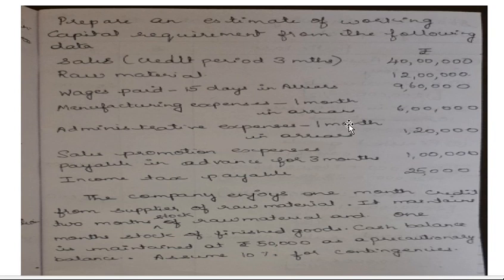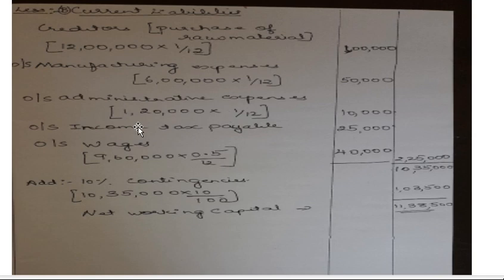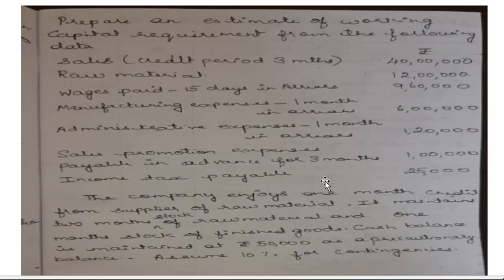Then administrative expenses 1 month in arrears. Again administrative expenses outstanding 1,20,000 into 1 by 12. Okay, so the manufacturing expenses are over. Then sales is advance, that is already in current assets. Income tax payable, this is payable, which refers to outstanding, the full amount is outstanding.